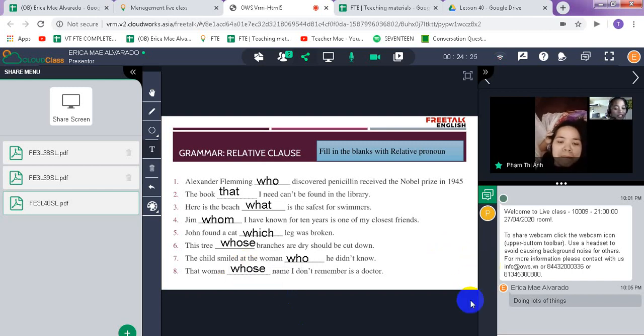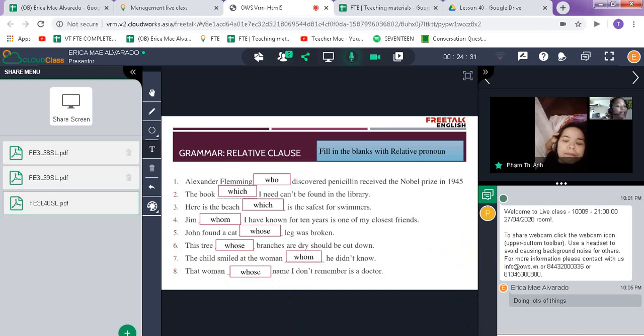Whose? Okay. Now, for that one, the correct answers are here. You got number 2 wrong, which you answered as that, and the correct answer is which. Number 3 is also wrong. It should be which. Number 5 is whose, not which. And number 7 is whom, not who. Now, can you read these sentences again?